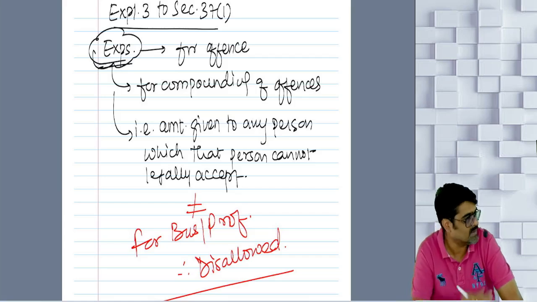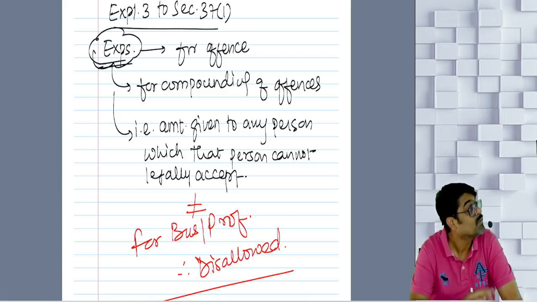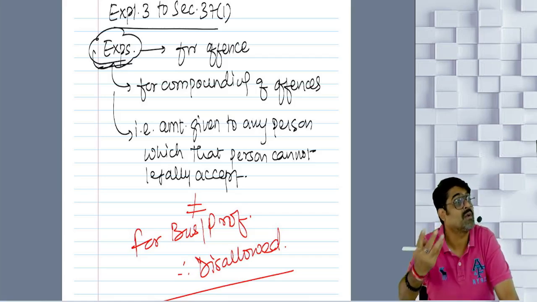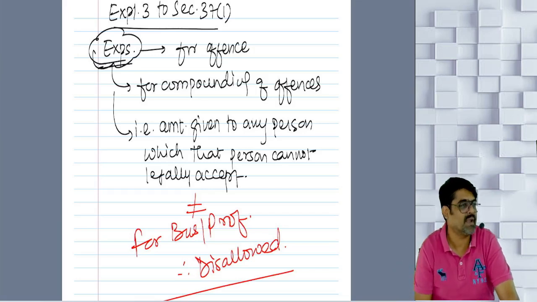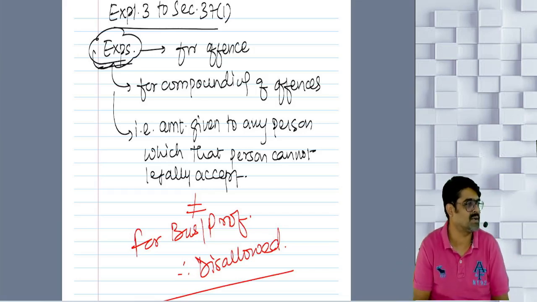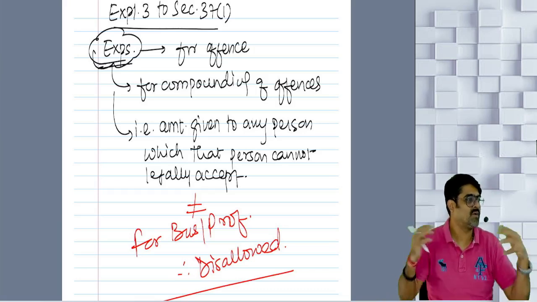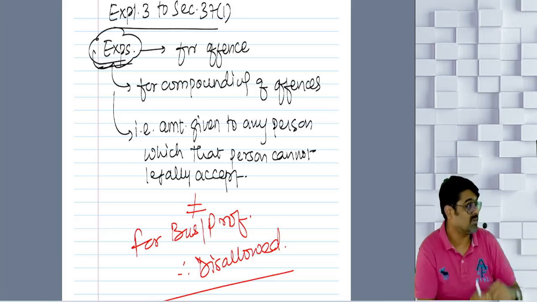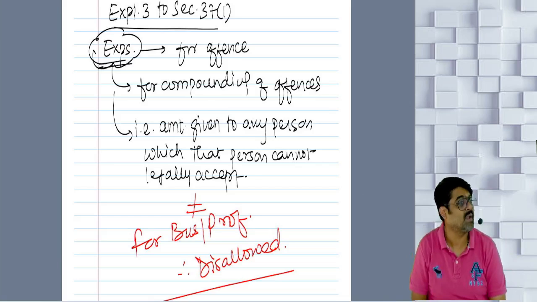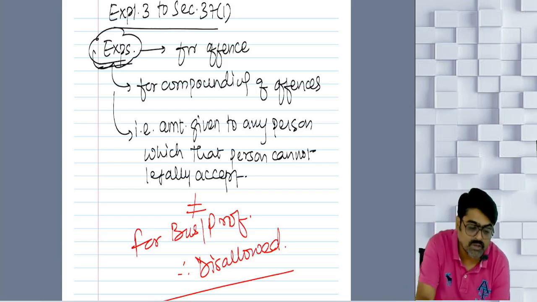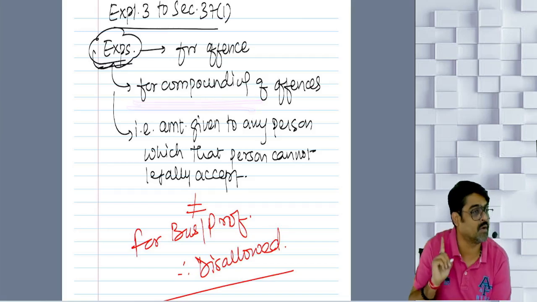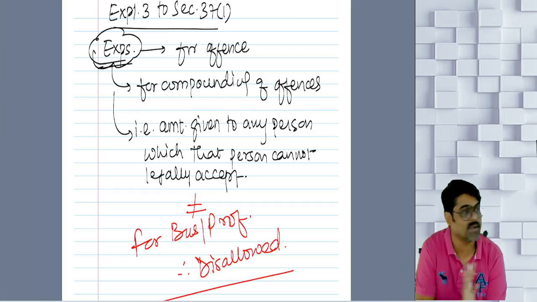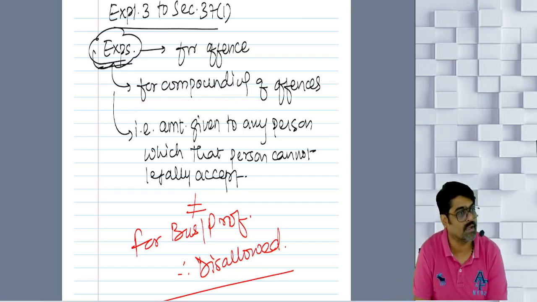No, not allowed. Explanation 3 says that any amount spent for compounding the offenses also will not be considered as incurred for business or profession. The company cannot give the argument, see, without the director the business will not work properly, it will affect the operations of the business, so we'll have to give the compounding money to save the director so that the business can run smoothly. No. The amount paid for compounding the offense will not be considered as spent for business or profession. It will not be allowed as a deduction, come what may. Yes or no?